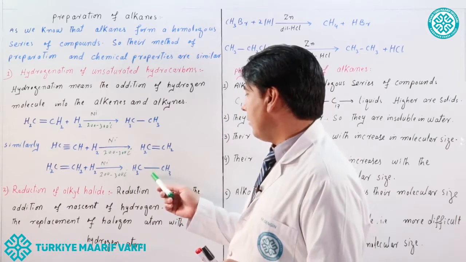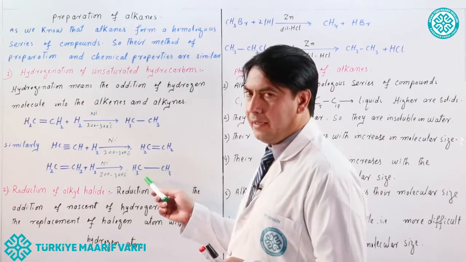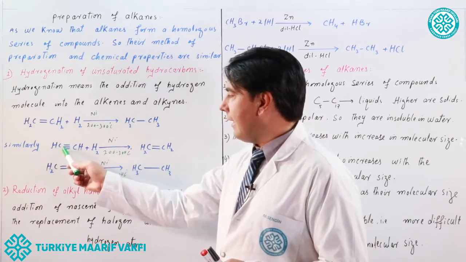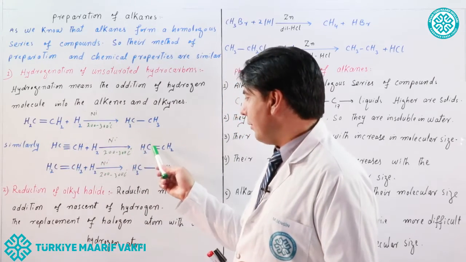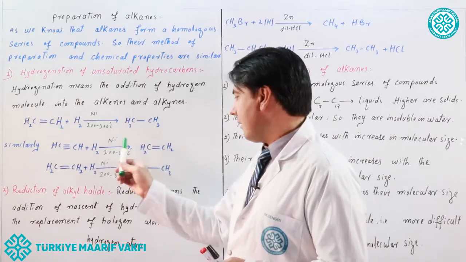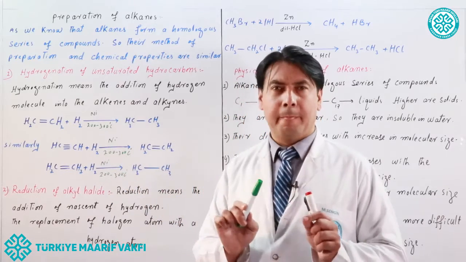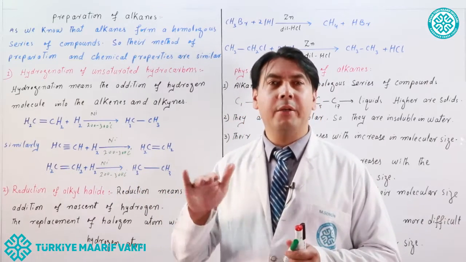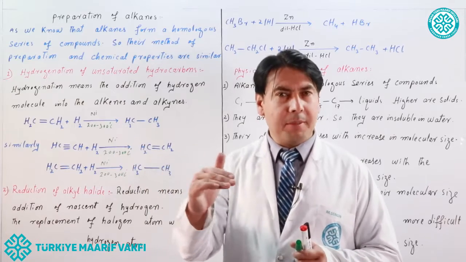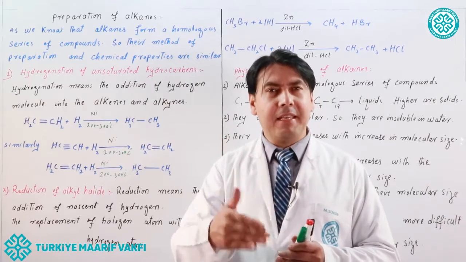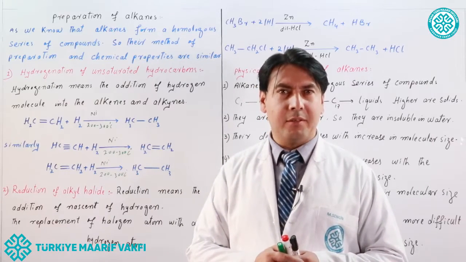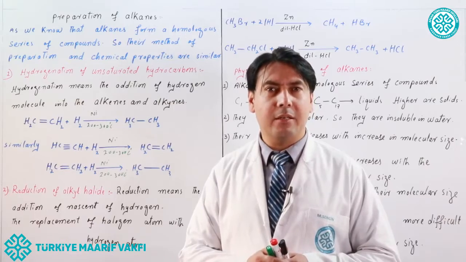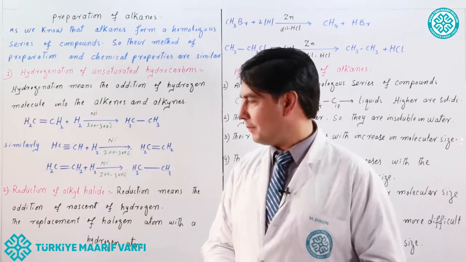So what molecule is formed? Ethane. Acetylene, or ethyne, is converted into ethene, and ethene is converted into ethane. So hydrogenation is the addition of hydrogen by breaking the double bond or triple bond to form the saturated hydrocarbon, alkane.